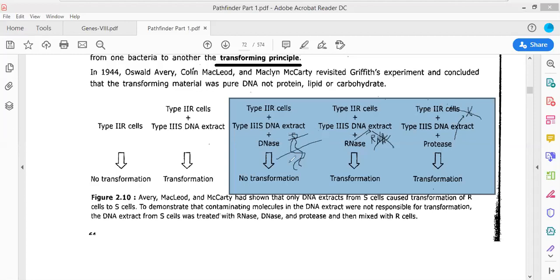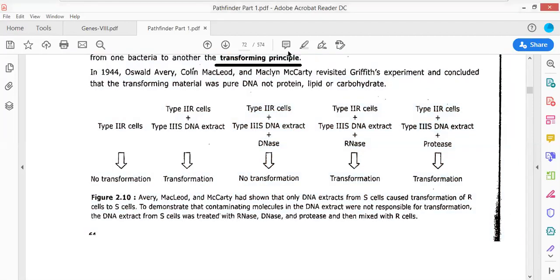Okay, so this is the double stranded DNA molecule which is present, and this would be effectively cleaved with the help of the enzyme that is referred to as DNase. This is not a person standing, this is actually DNA which has been cleaved. So there would be no transformation in this particular experiment.